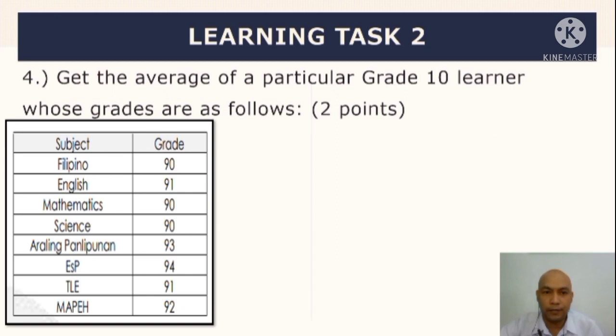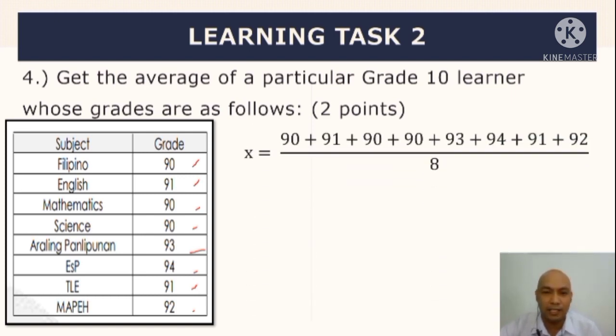Okay, next number 4, get the average or the mean of the particular grade ng learner whose grades are as follows. So makikita mo naka-table pero still hindi siya grouped data ha. So ito ay nananatili as ungrouped data. Naka-table lang kasi siyempre kapag card, di ba? Usually nakaganyan yung pagkakalagay.